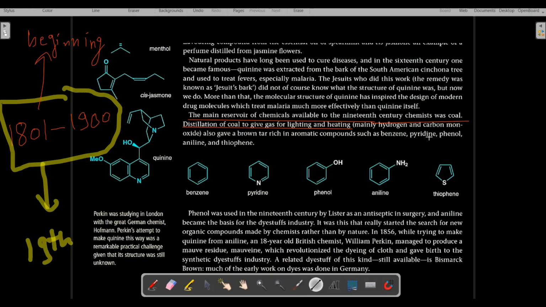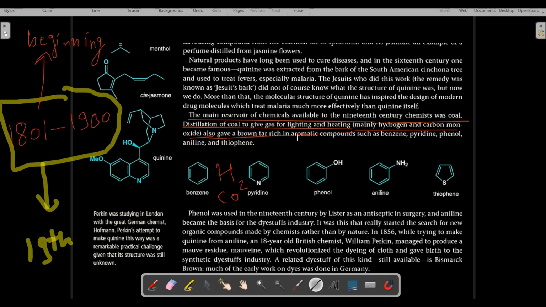The formula of hydrogen is H2 and the formula of carbon monoxide is CO. When these gases, like hydrogen, carbon monoxide, methane and ethane, were separated with the help of distillation, in the end it gave a brown tar rich in aromatic compounds.